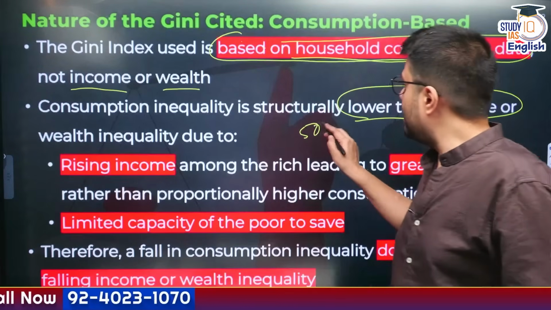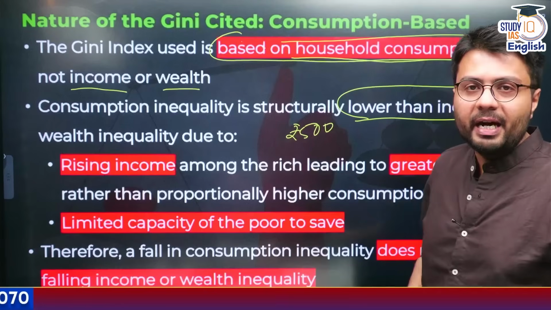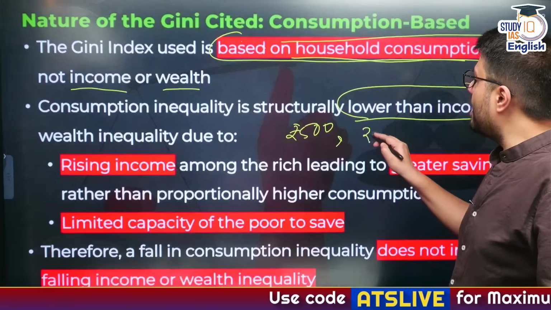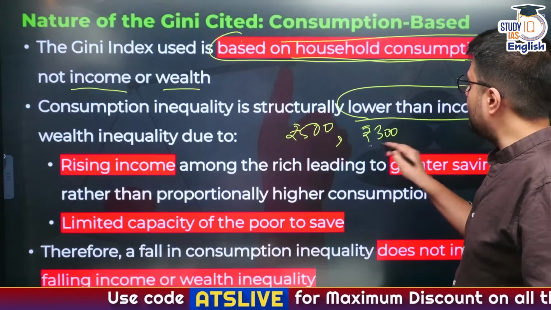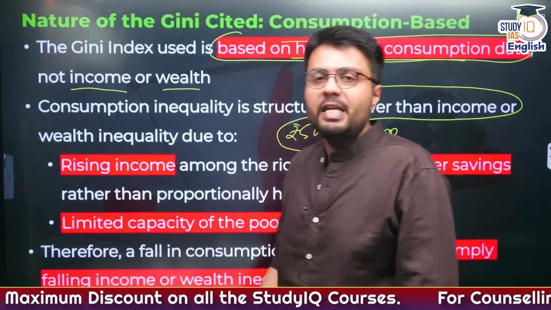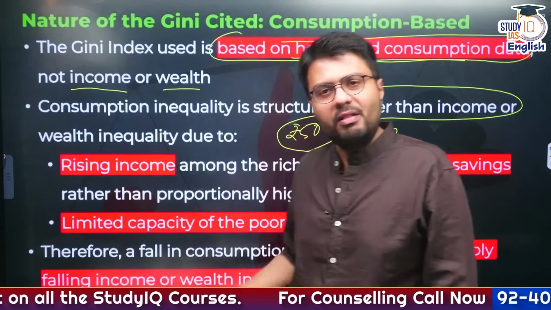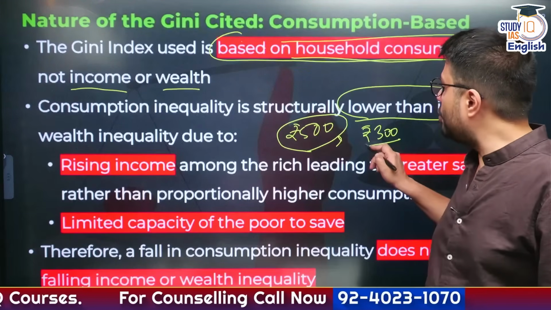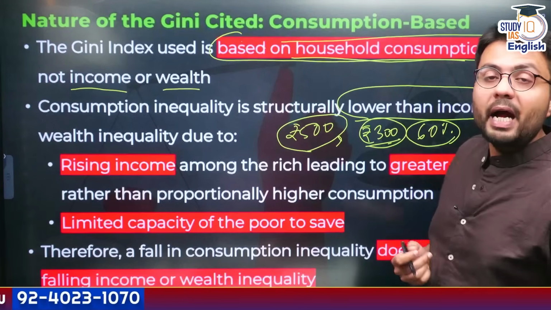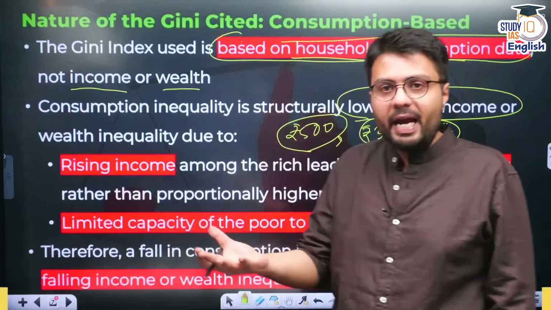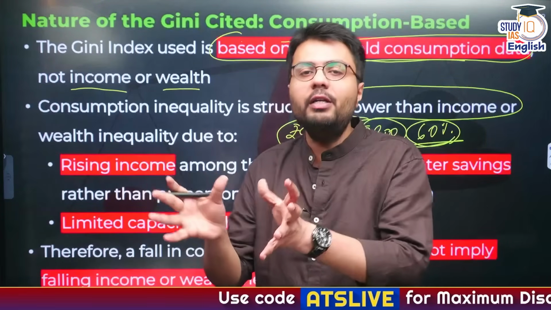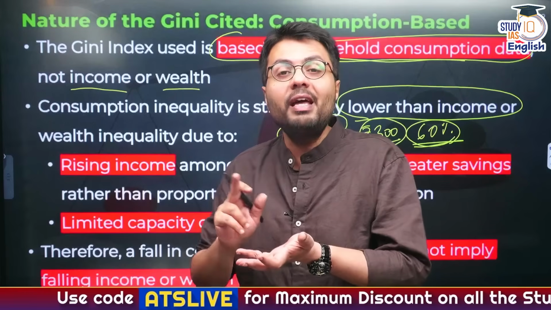Suppose the household income is 500 rupees every day, and to meet its food and security requirements, that household needs to spend how much money every day? That is 300 rupees every day. And you can safely assume that a household earning 500 rupees every day or 15,000 rupees every month will be a poor household. And the majority of their income, that is 60% of their total daily income, is spent on items like food, security, etc. Right? So poor people tend to spend a lot more, as a percentage of their total income, on meeting their day-to-day requirements.